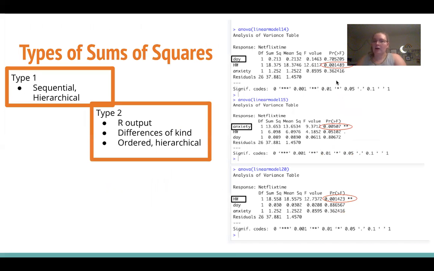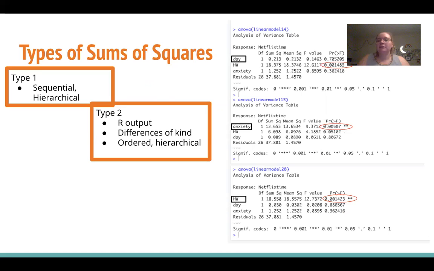The next thing we can look at are types of sums of squares. So since I was worried about multicollinearity, maybe we should also consider the role that shared variance can play in our results. So our types of sums of squares just mean the sum of our squares of variation. There are three types that we can consider. So type 2, which is the standard output of R, is differences of kind. So it's ordered hierarchy. So main effects go first, then interactions, then third order effects, and so on. And that is what our other model was when we failed to reach significance in our prediction. Then we have type 1 sums of squares, which is sequential hierarchy.